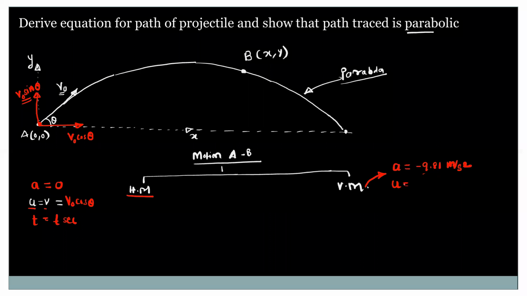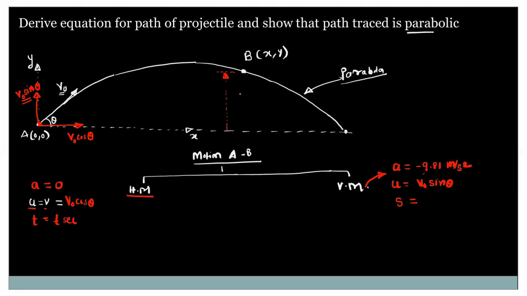Then the initial velocity is equal to V naught sin theta. The distance covered in the vertical direction, S, will be only the y coordinate, the vertical distance with respect to the origin.